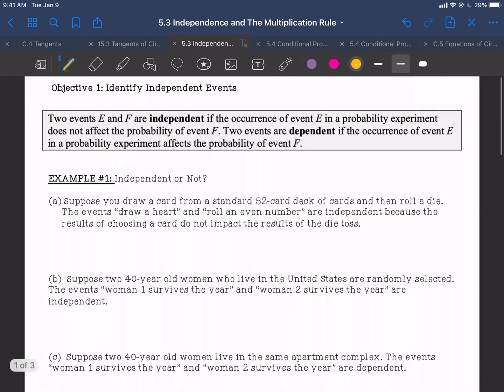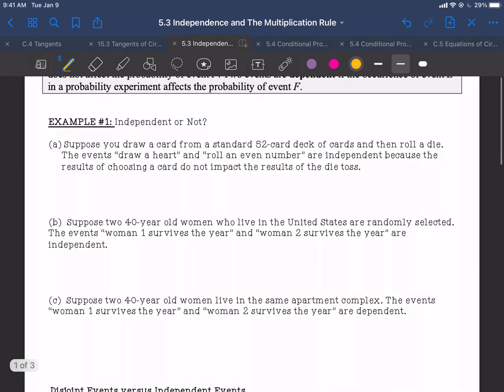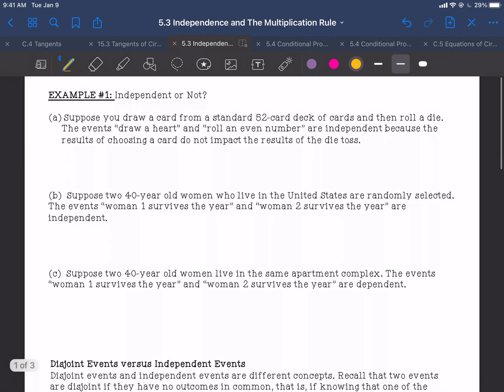So here in example 1, is it independent or not? Suppose you draw a card from a standard 52 card deck of cards and then you roll a die. The events draw a heart and roll an even number are independent because the results of choosing a card does not impact the results of the die toss. Okay, so if we draw a heart, that's not going to affect whether we roll a 2.